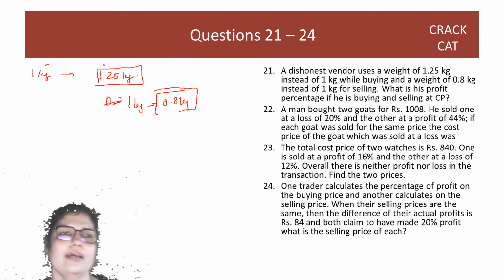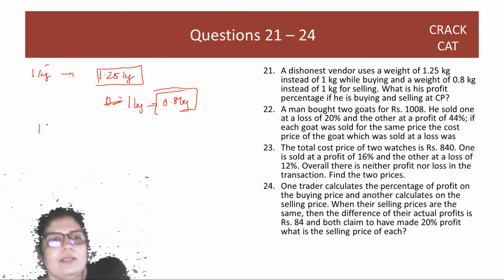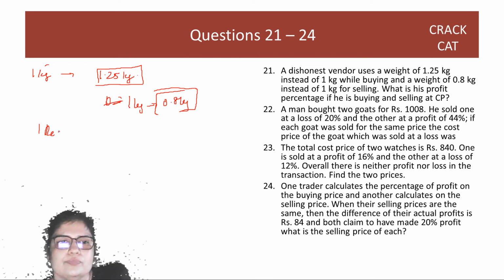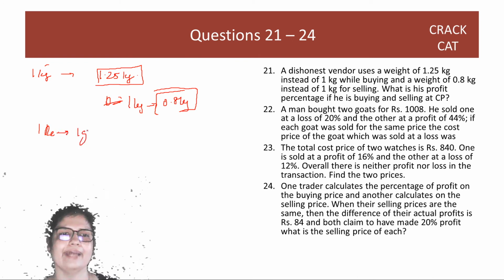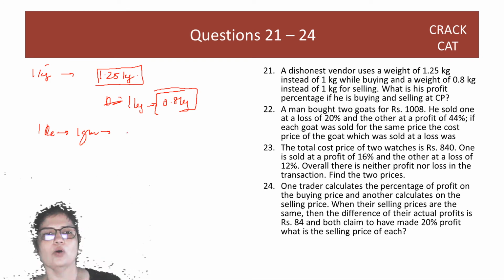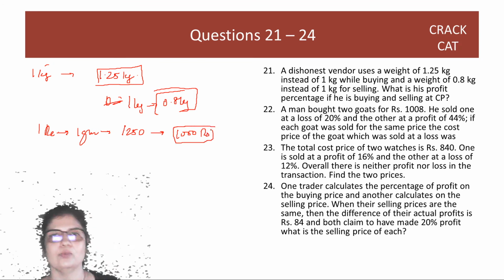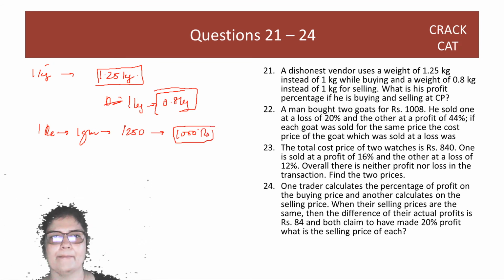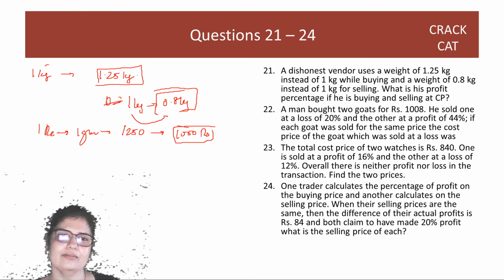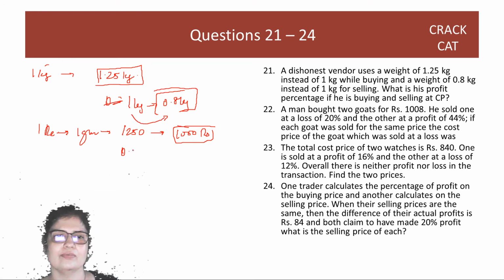Okay, so let's say the cost price is 1 rupee per gram. So when he's buying 1250, he is paying only 1000 rupees because people think that it's only 1 kilo. And then when he's selling 0.8, he's actually getting 1000 rupees.